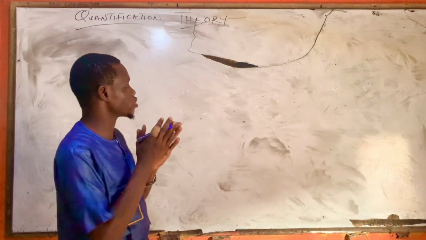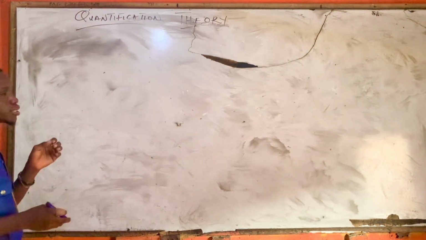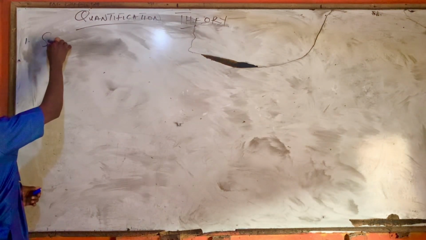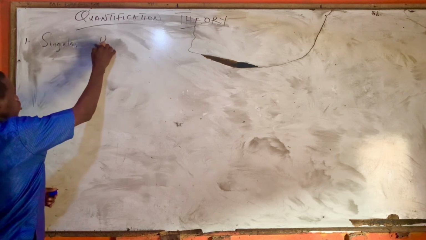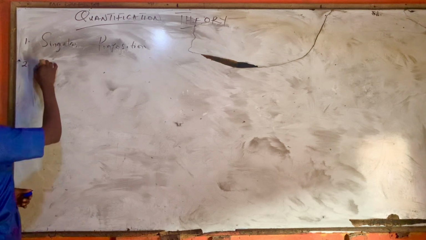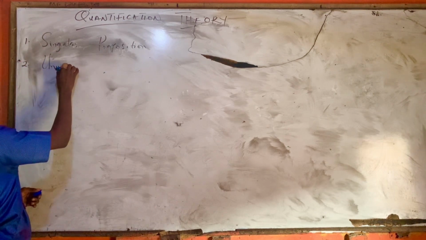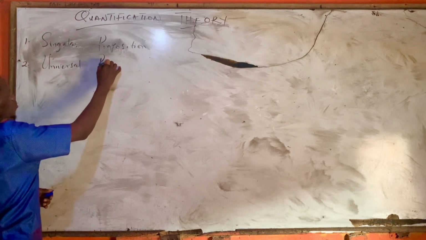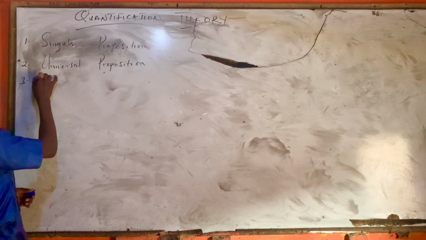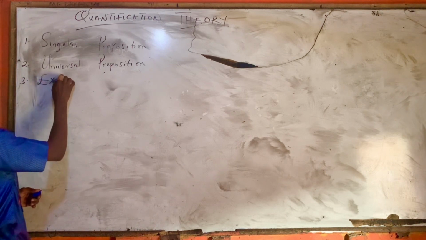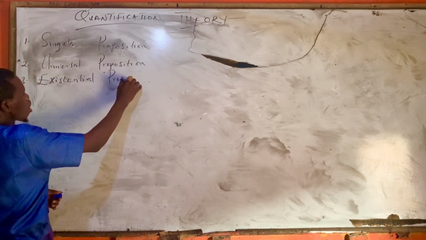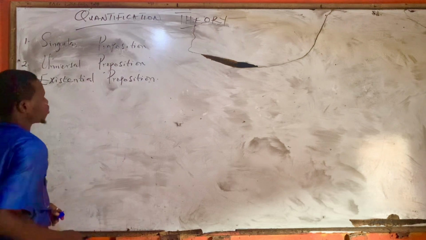So, under this quantification theory, we have three main types, which are the singular proposition, the universal proposition, and the third one, the existential proposition.